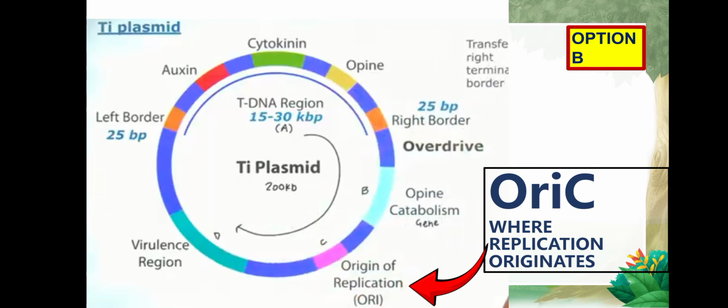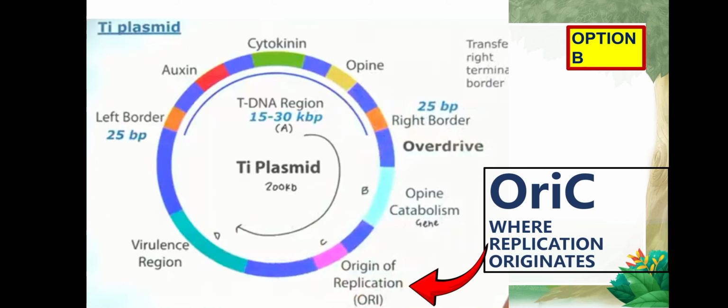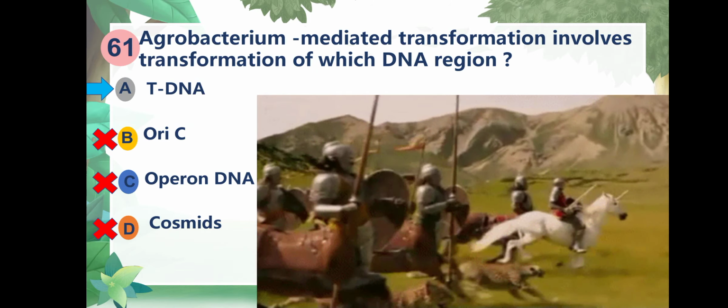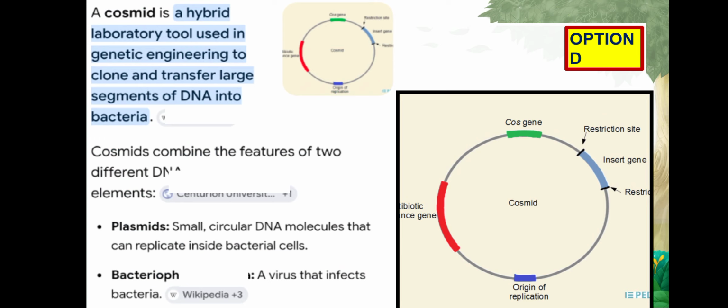Option C is operon DNA. An operon is just a part of DNA and is not transported into the plant cell. Operons are present in the virulence region; many operons, the Vir D operon, the Vir E operon are present, and these are not transported. And cosmid is a plasmid in which the bacteriophage part is there. The cosmid is a hybrid laboratory tool, a plasmid, used in genetic engineering to clone and transfer large segments of DNA into bacteria.